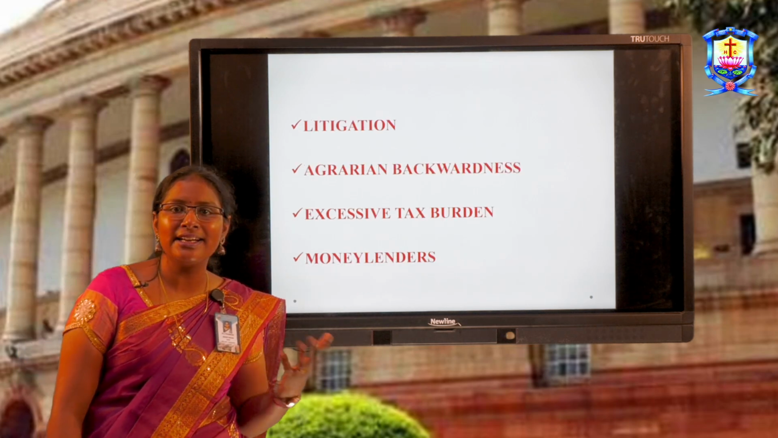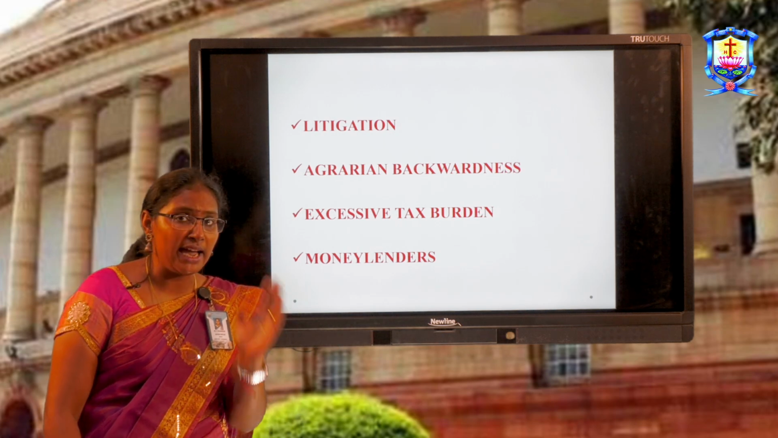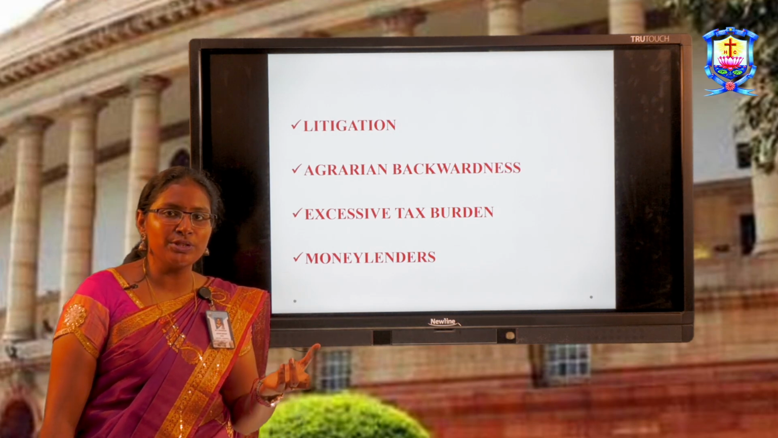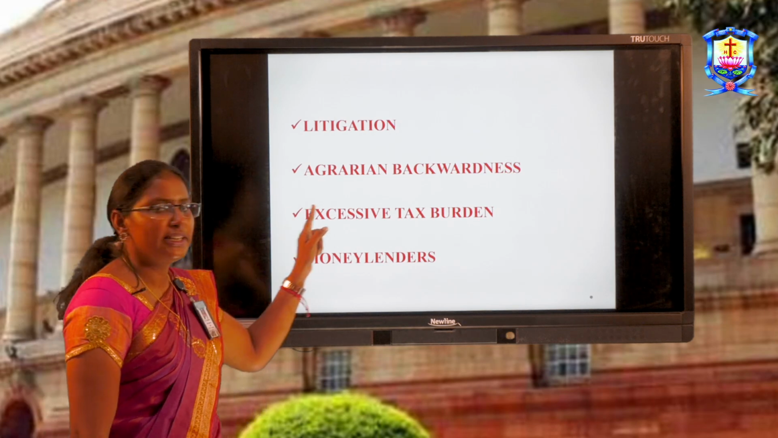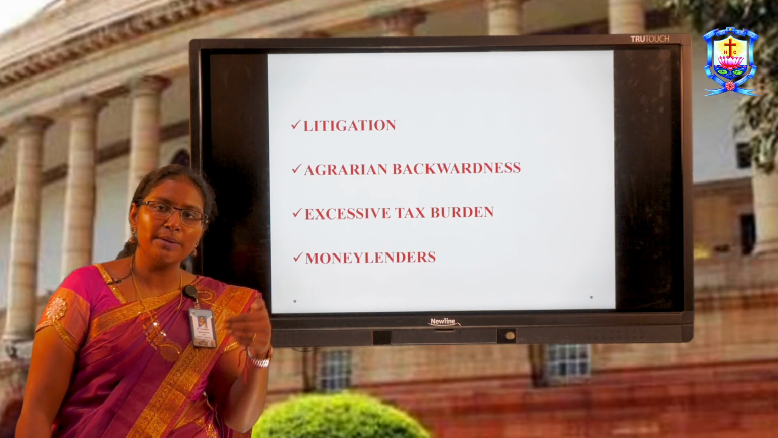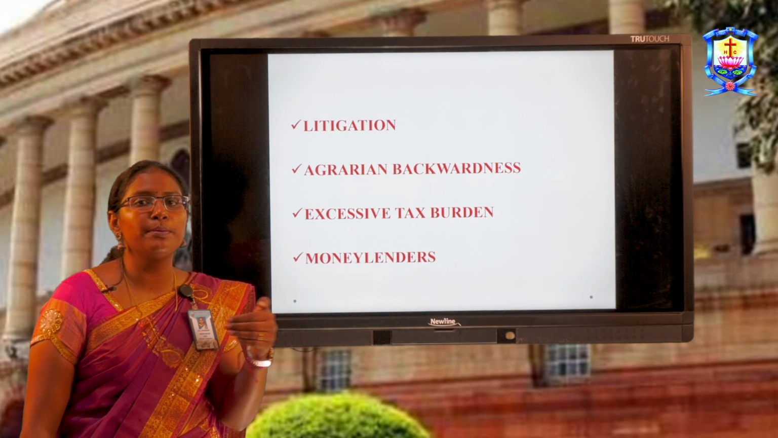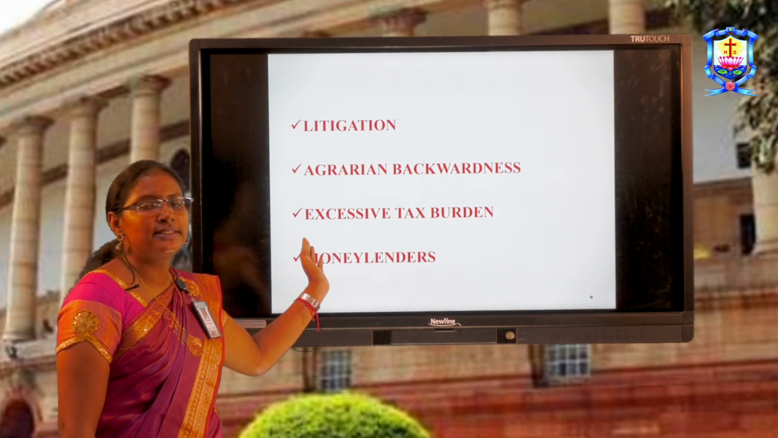There are some land disputes between the farmers, with one farmer against another, and between farmers and merchants, between farmers and traders. So often these land disputes end up in the landlessness of the farmers. Agrarian backwardness: in India, agriculture was primitive, and the technologies were not very prominent here. So, agrarian backwardness and excessive tax burden.